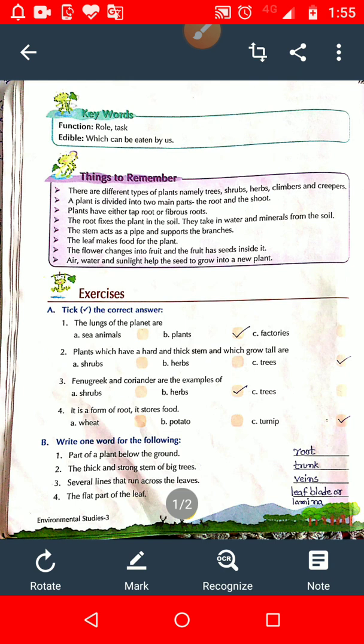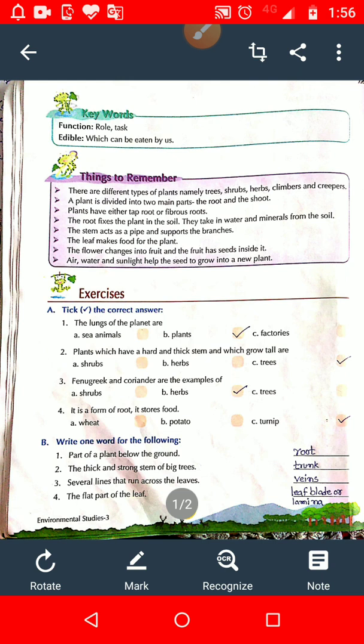Now next question. Why are green leaves called the kitchen of the plant? So student, when I gave you the explanation of the function of leaf, the most important function of the leaf is that leaf is also known as the kitchen or the food factory of the plant, because leaf prepares its own food.